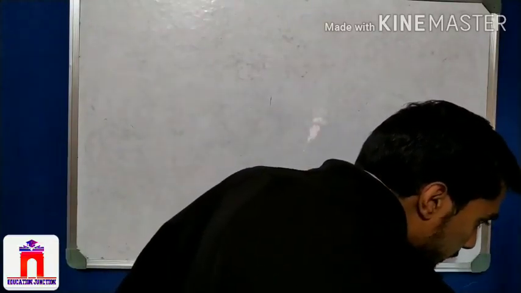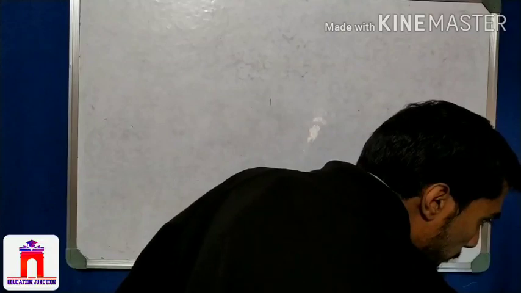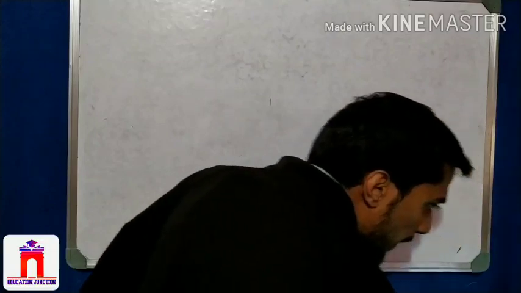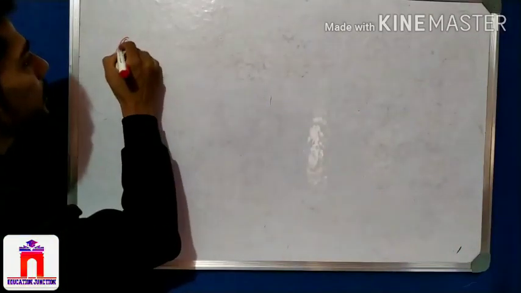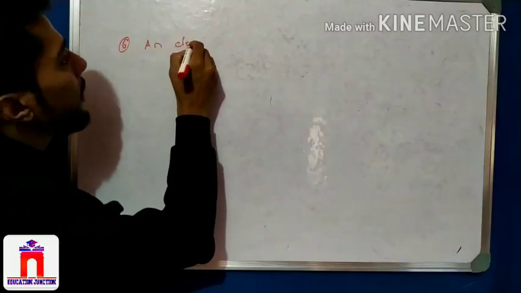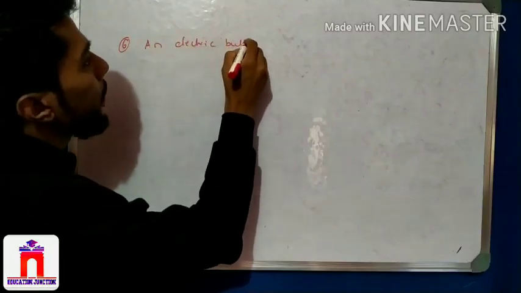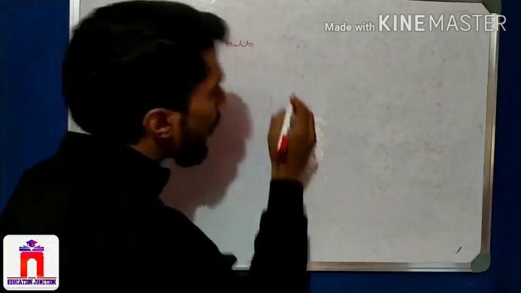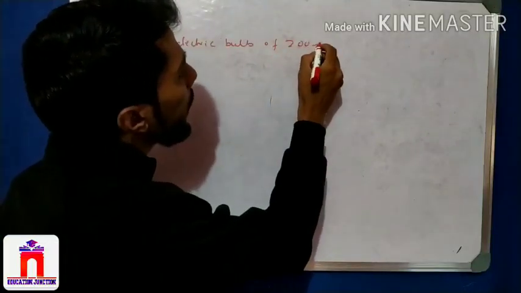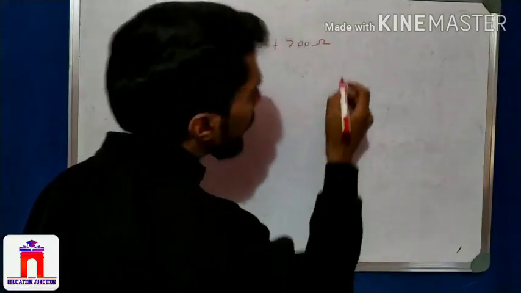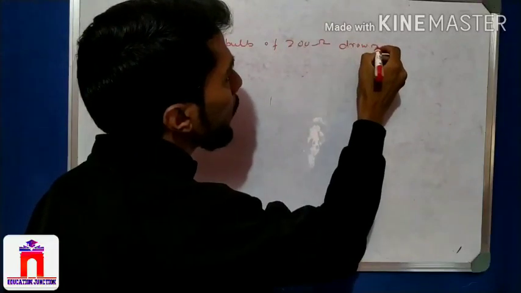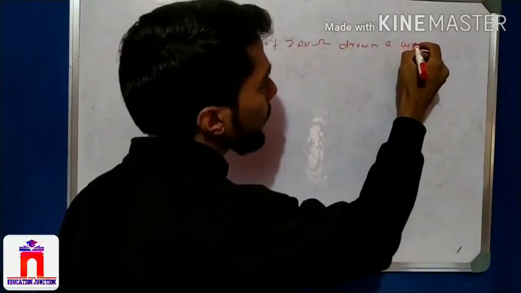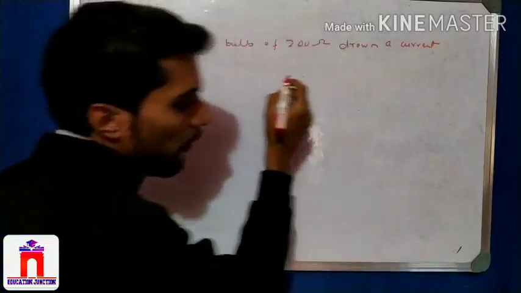The question is, question number 6: an electric bulb of 200 ohm draws a current of 1 ampere.